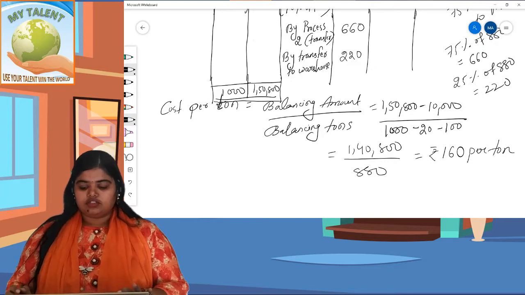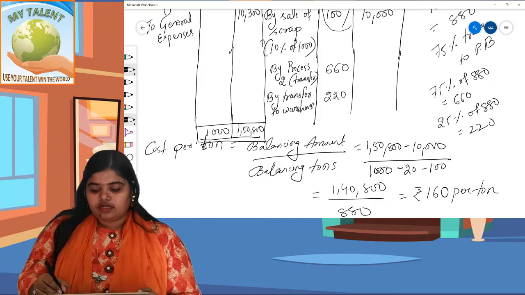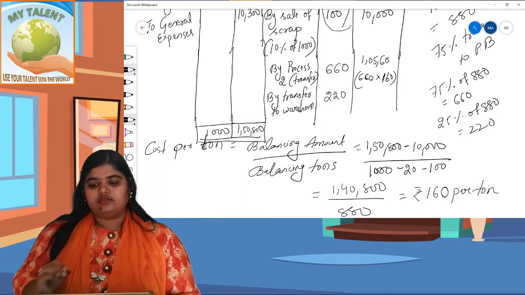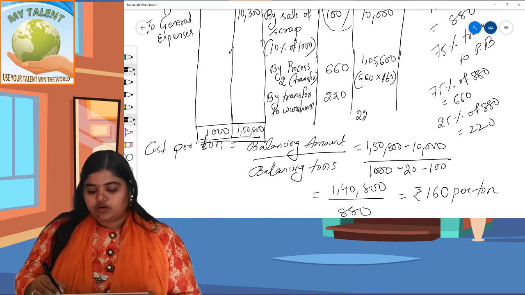तो see here, जदि गोटे टन को 160 रुपीस ताले 660 टन को केते हो? Write it here, 660 into 160. It comes to 1,05,600. Okay, now here same 80 will लेखो, 220 into 160.